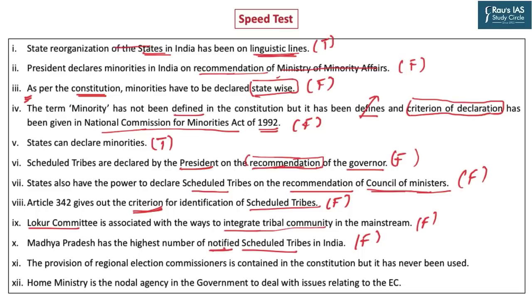The provision of regional election commissioners is contained in the constitution, but it has never been used. You must be reading about regional election commissioners. The news about regional election commissioners has been making headlines for quite some time in the last 2-3 days. The reason is that the parliamentary panel preparing a report on demand for grants for the legislative department of the Ministry of Law has recommended that the election commission for the coming general election of 2024 can use the provision of regional commissioners contained in the constitution so that the election commission has enough manpower to handle the business of conducting elections efficiently.